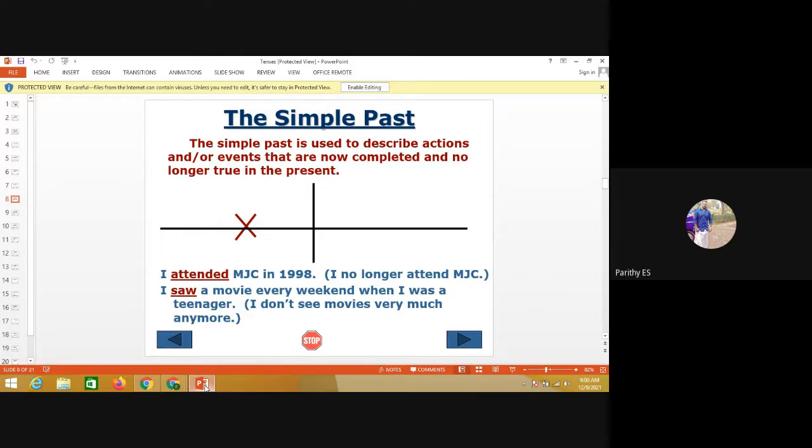So I am once again repeating the 12 types of tenses. The tenses are present, past and future. Simple present, present continuous, present perfect, present perfect continuous. Likewise, the past: simple past, past continuous, past perfect, and past perfect continuous. Likewise, simple future, future continuous, future perfect, and future perfect continuous.